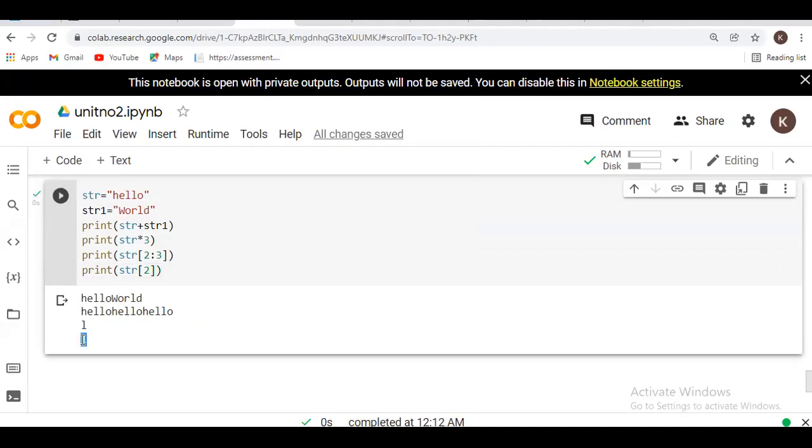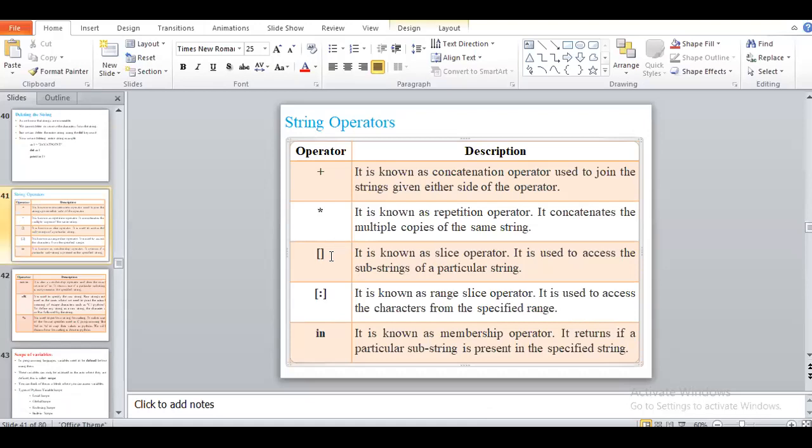It will give the indexes 0, 1, 2. Here I will use 2. So you have to see here, if we use only this bracket,